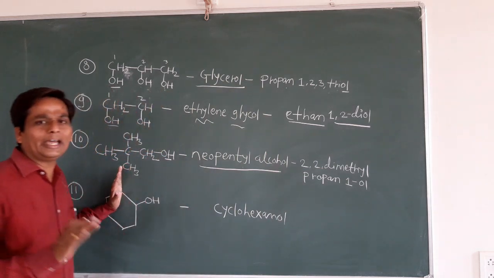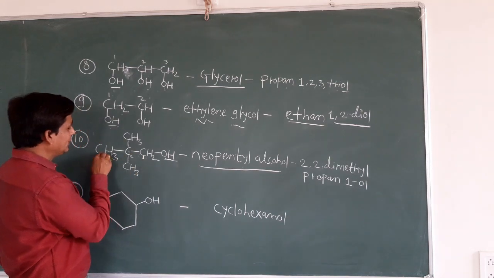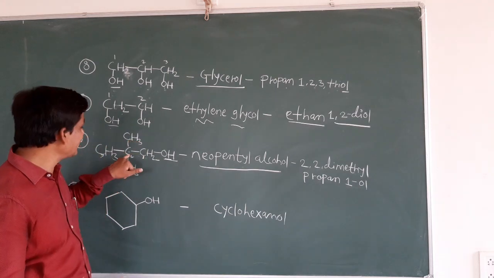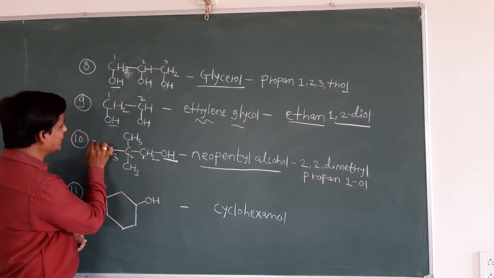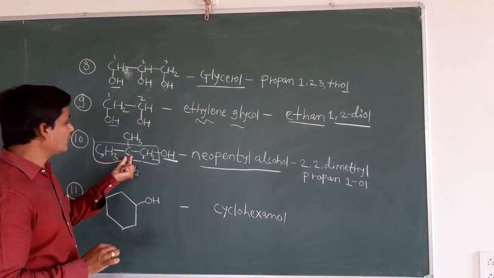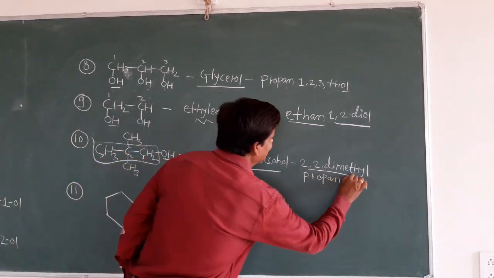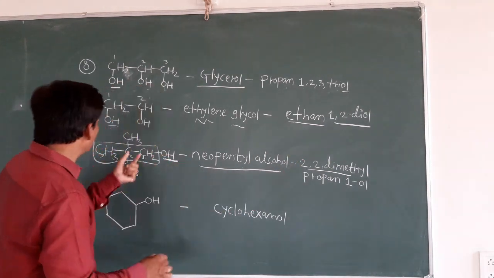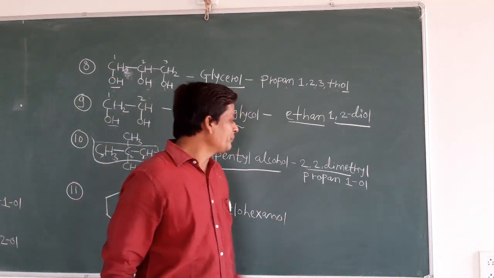And when you give the IUPAC name, you start the numbering from here. This is the first carbon. 1, 2, 3. Total how many carbons are there? 3 carbons. On that second carbon, 2 methyl groups are attached. This is your longest continuous chain because the OH group is attached to the first carbon. 1, 2, 3. And on the second carbon 2 methyl groups are attached. We say it is 2,2-dimethyl. Total carbon 3 means propane, and a hydroxy group is attached on the first carbon, so we say propan-1-ol.